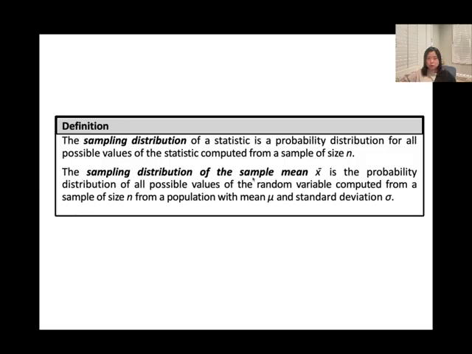The sampling distribution of the sample mean is a probability distribution for all possible values of the random variable computed from a sample of size n from a population with the mean and the standard deviation. Just like our cookies example, we know the mean, we know the standard deviation, and then we're going to choose the sample size n equal to 30.